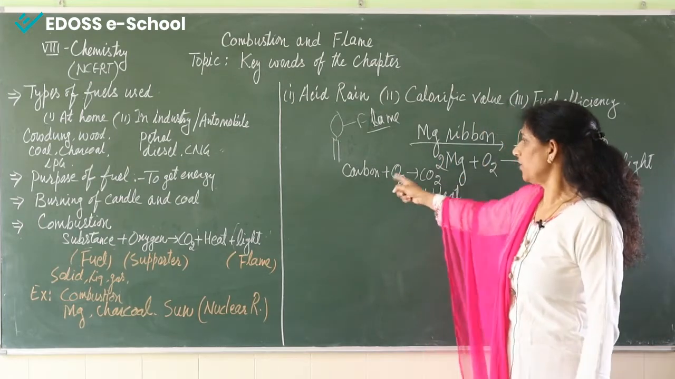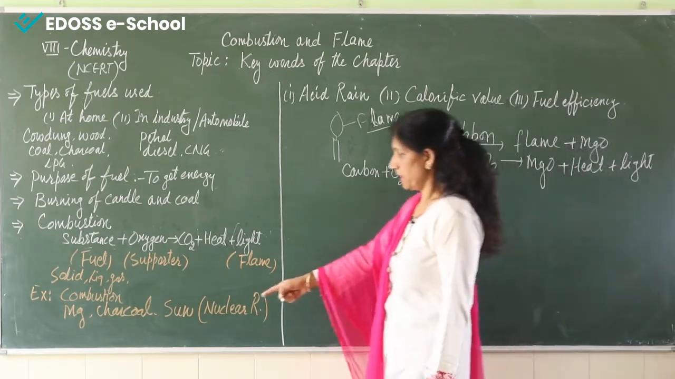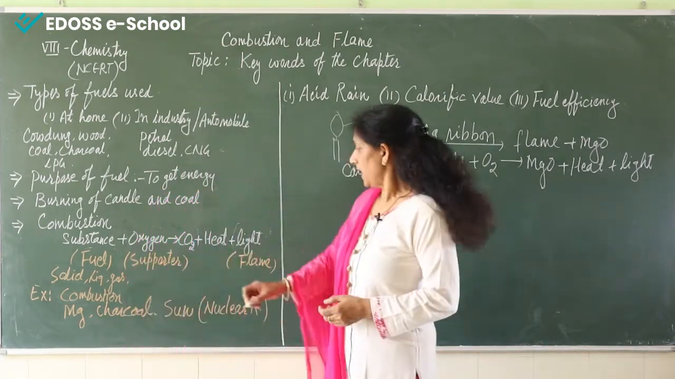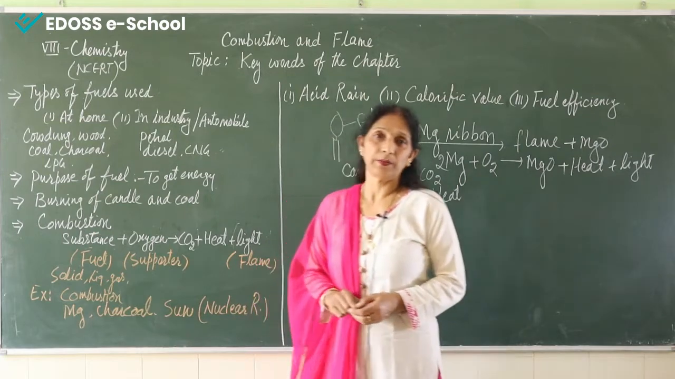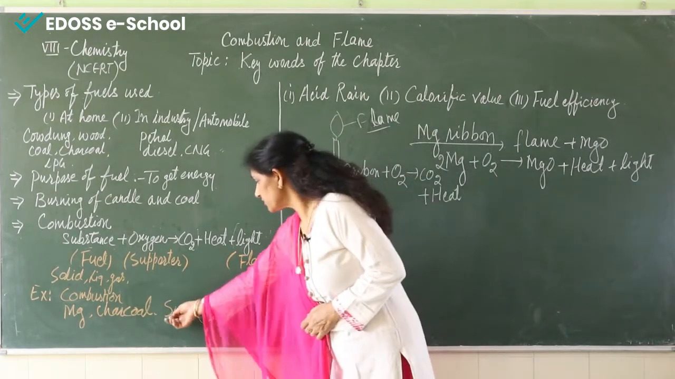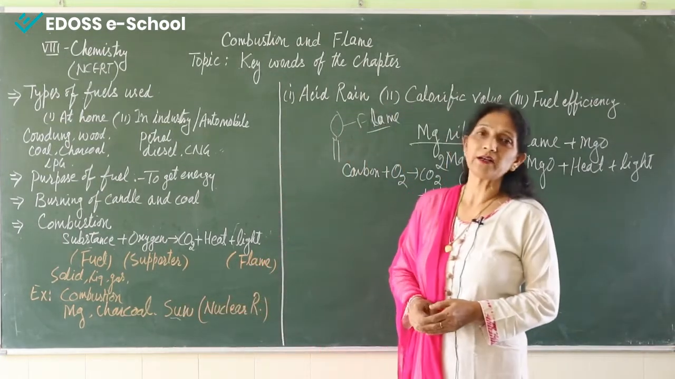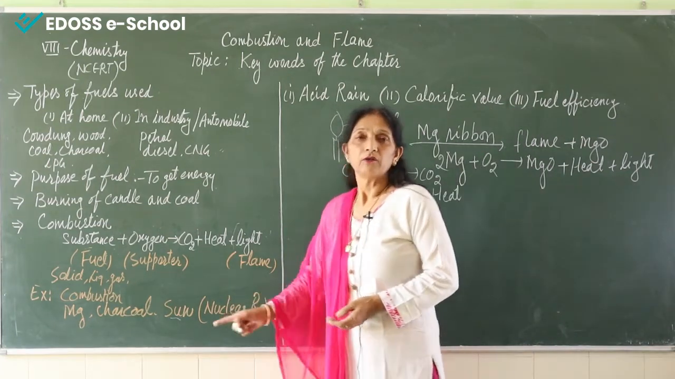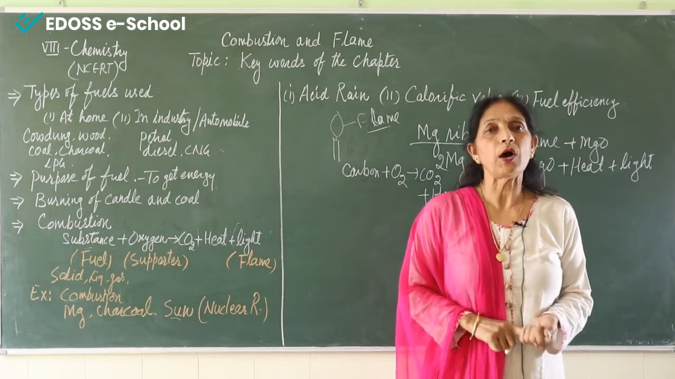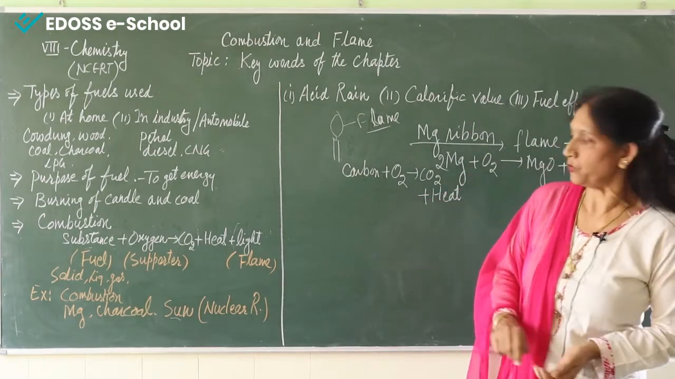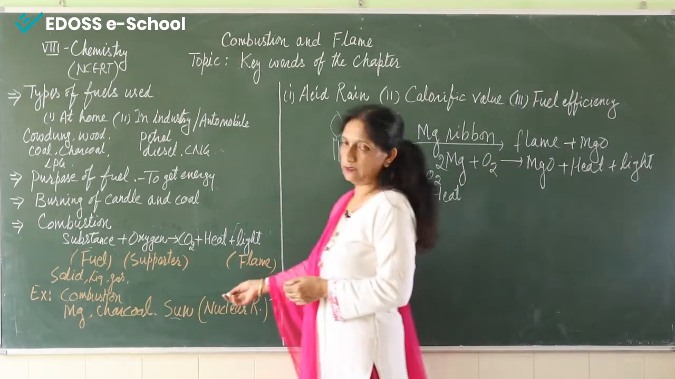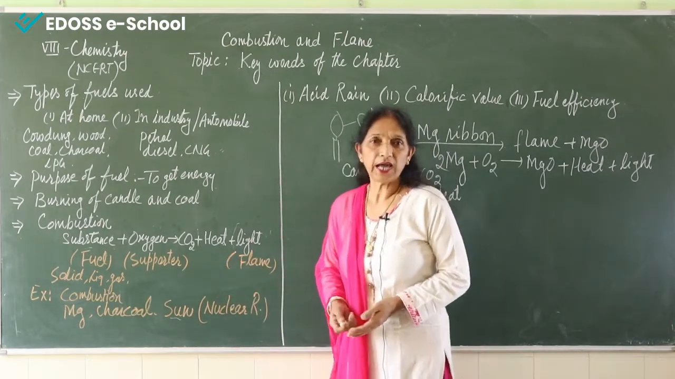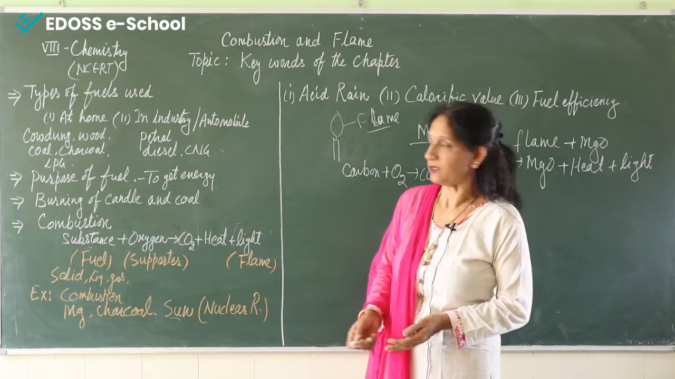So this is burning of charcoal. One more combustion that is happening every time, and that is combustion in the sun. What is happening? In the sun, nuclear reactions are taking place, and because of these nuclear reactions, an immense amount of heat and light is being produced, and this heat and light is the main thing that makes life possible on the earth.